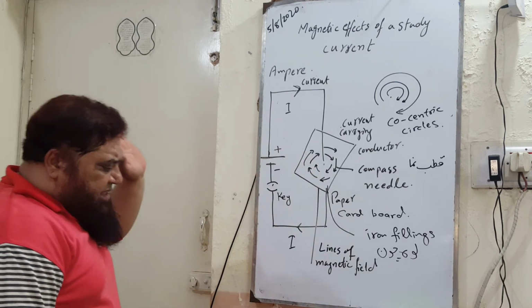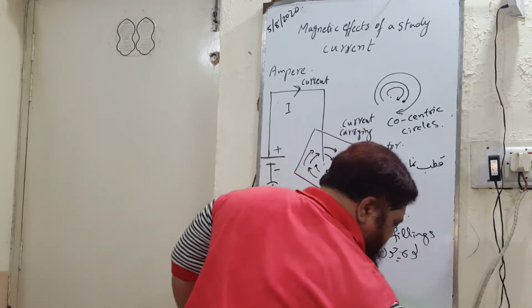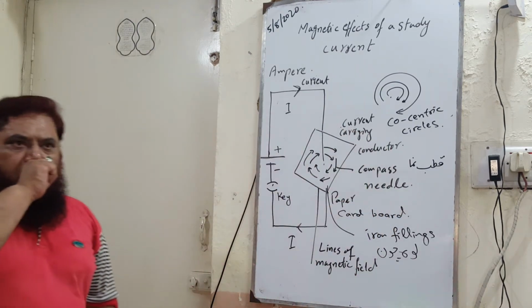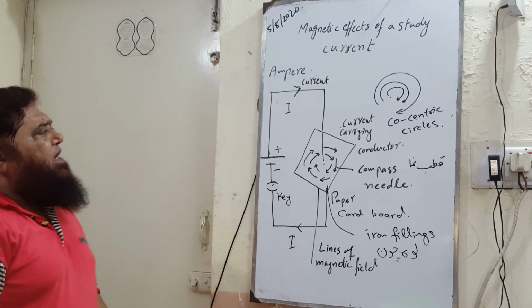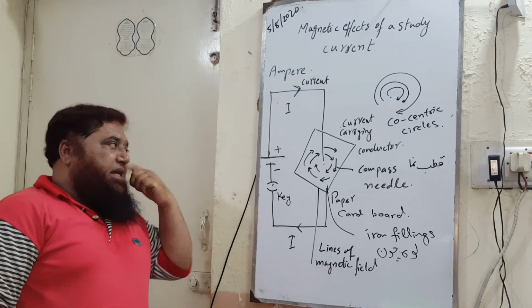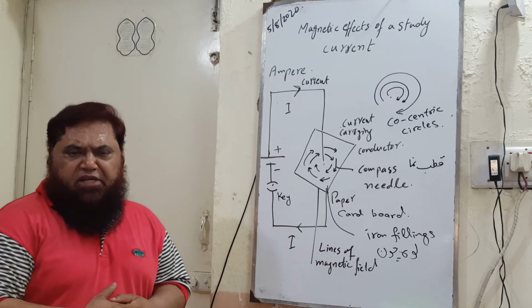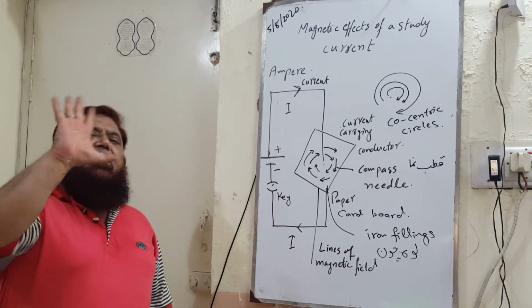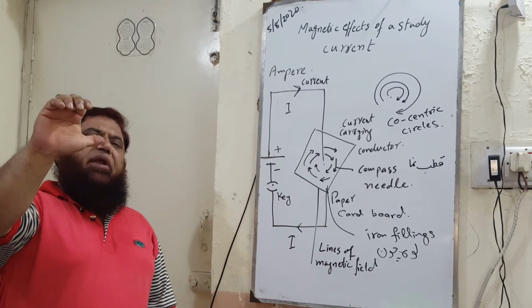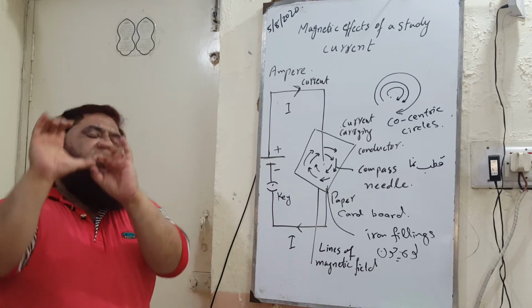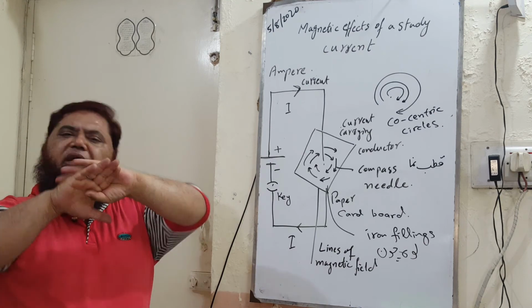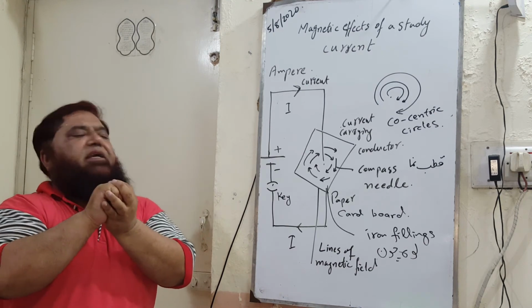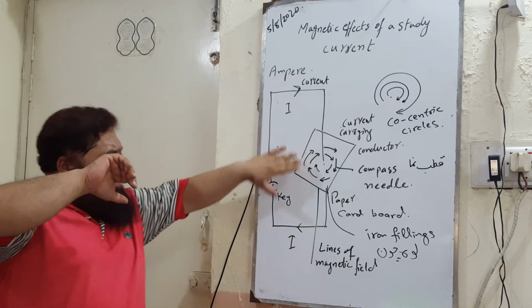Now, what is the direction of that magnetic field when the current is flowing away from you into the plane? You can find its direction with the help of the right hand grip rule. This is your right hand, this is your grip. The thumb indicates the direction of the electric current, whereas the curl of the fingers indicates the direction of the magnetic field. So the current here is flowing in this direction.